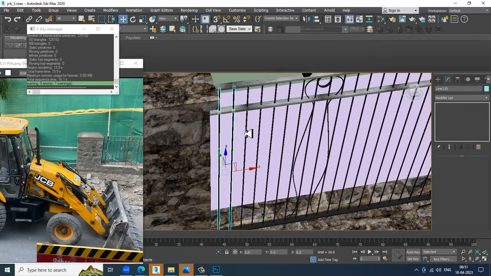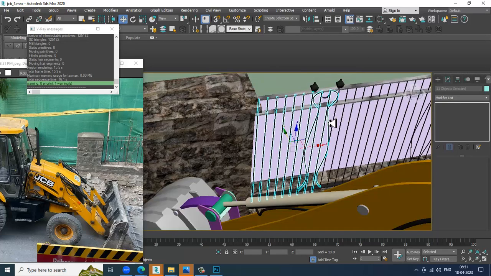I'll just select this. Again, I'll go over here.